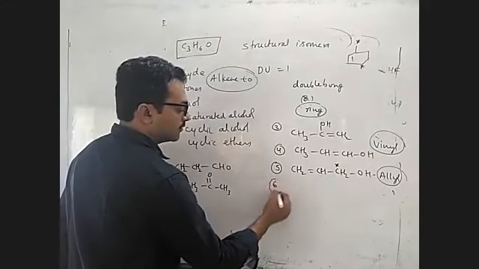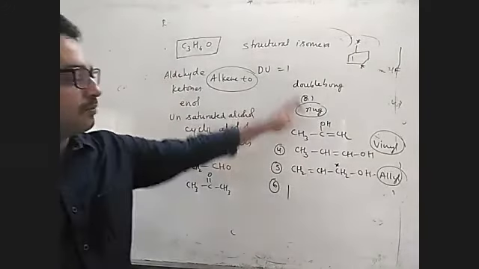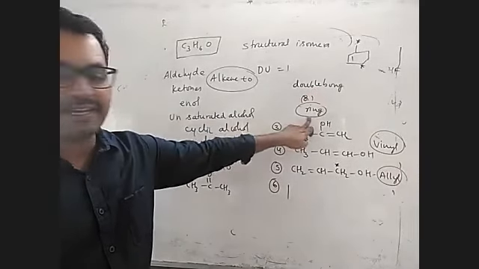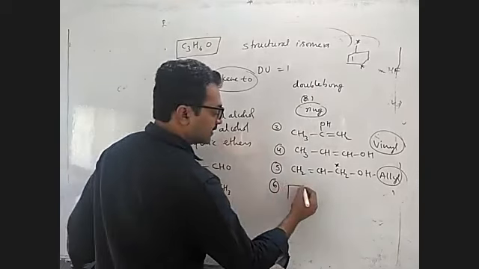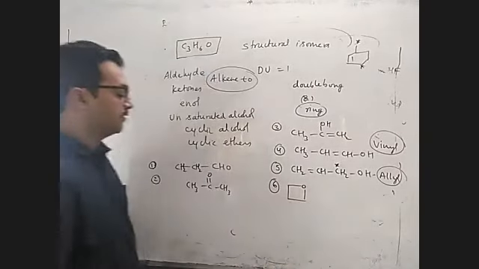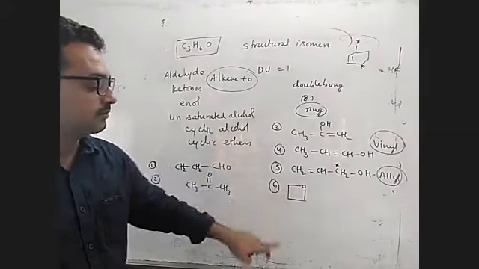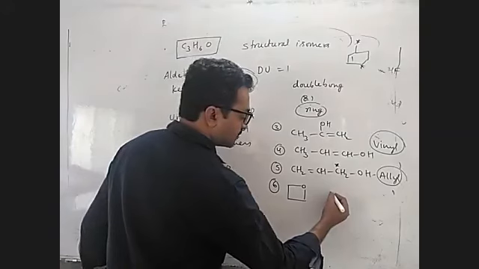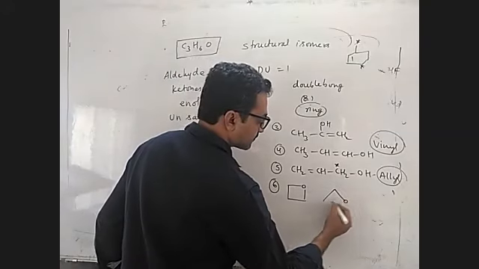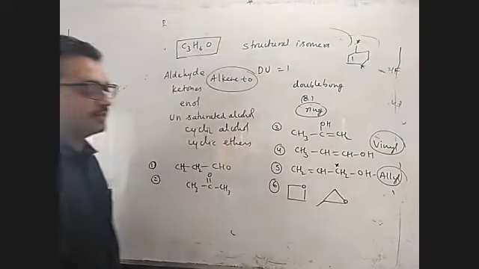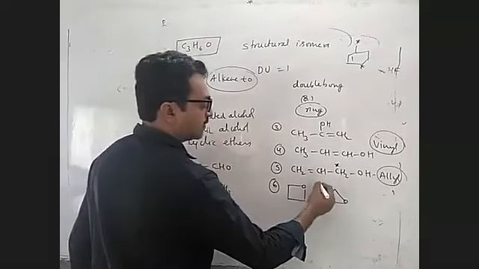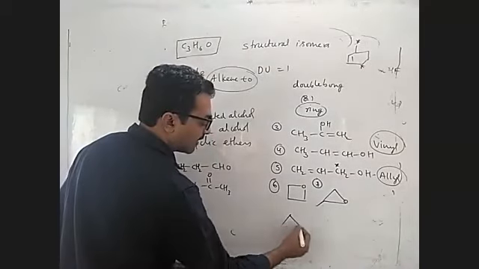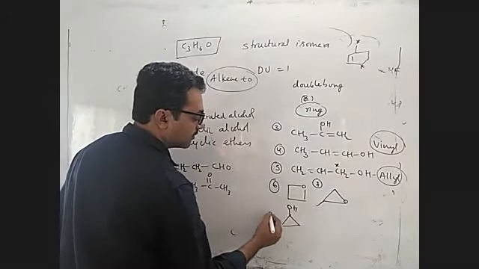Now the sixth one is the cyclic system, because the double bond is over and now I have to take a ring. You can take a 4-membered cyclic ether: 1, 2, 3, C3H6O cyclic ether. Or else you can take a 3-membered cyclic ether with one attached group. So this is the 7th isomer, with one cycle. And I told you cyclic alcohol also, so this is the 8th one.